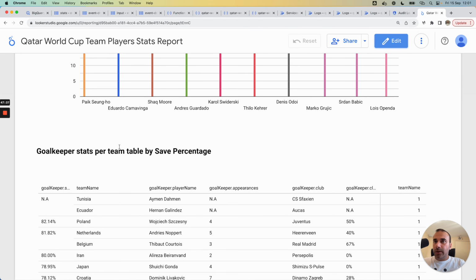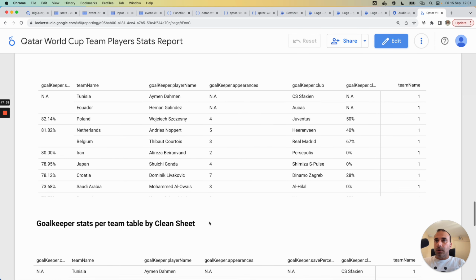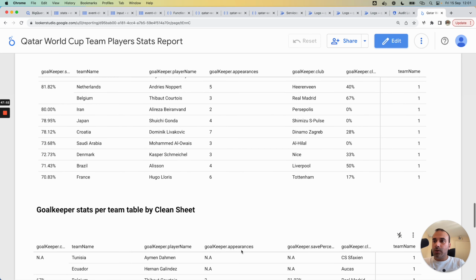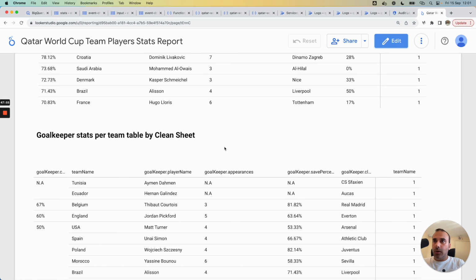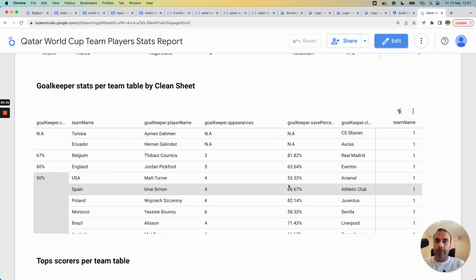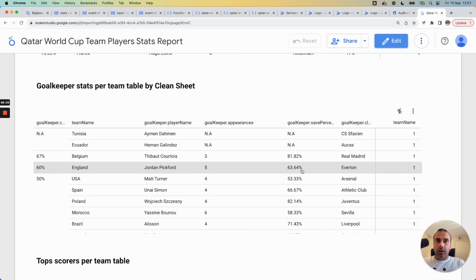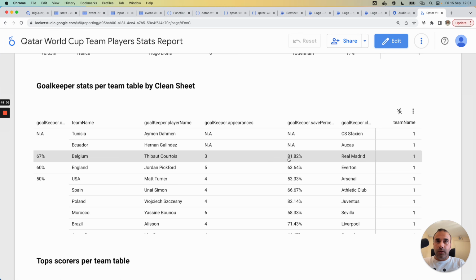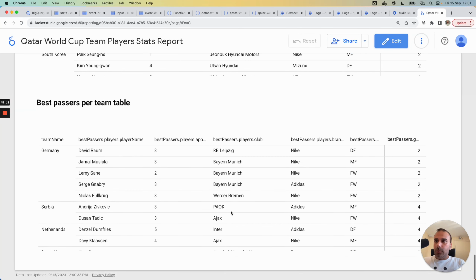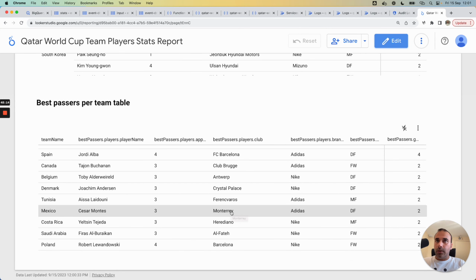For the goalkeeper, we have the statistic for the best save percentage, and it's interesting because Thibaut Courtois has a great percentage in this FIFA World Cup. And we also give the statistic for the clean sheet percentage for the goalkeeper. In this case, we saw that Thibaut Courtois has a great percentage again. I think it's good. The use case is finished.